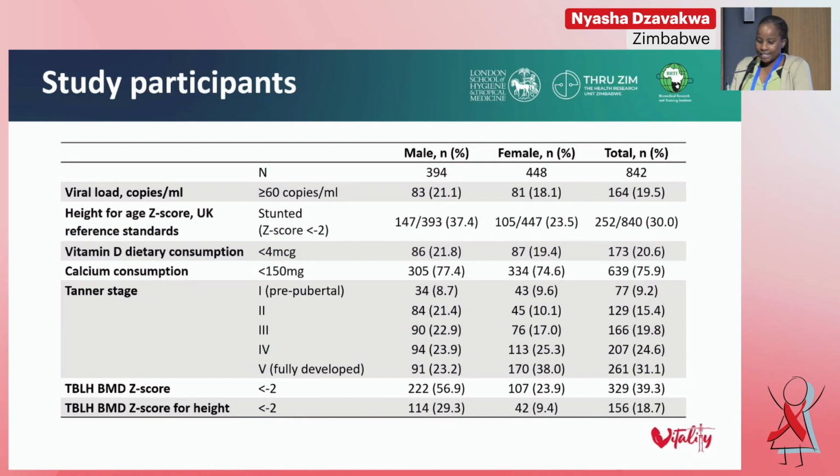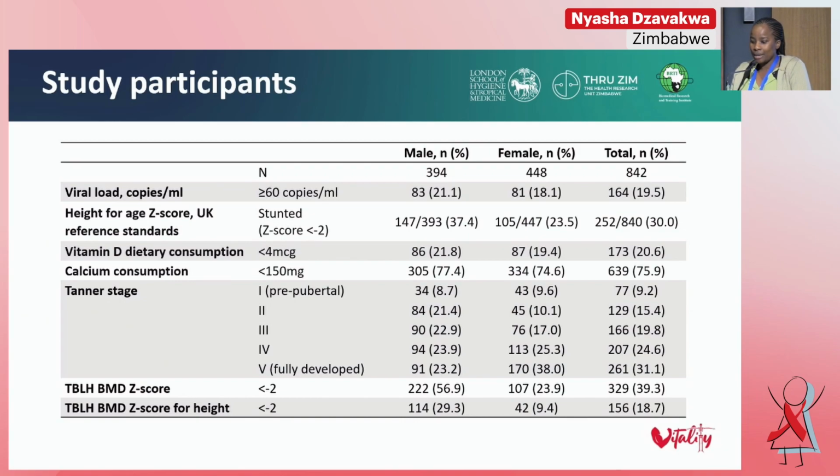So we defined low dietary vitamin D intake as vitamin D consumption of less than 4 micrograms, and low calcium intake as calcium consumption of less than 150 milligrams. So this was based on a standardized dietary questionnaire that we administered to our study participants. And we found that 75% of our study participants had low calcium consumption, and 20% of our study participants had